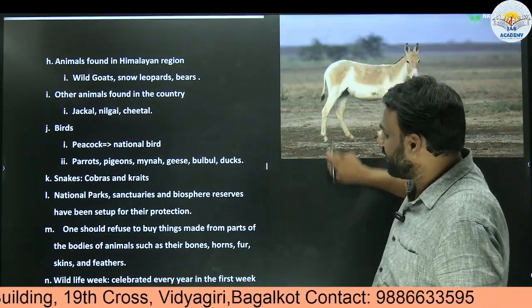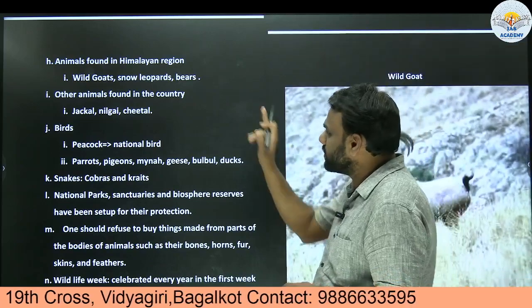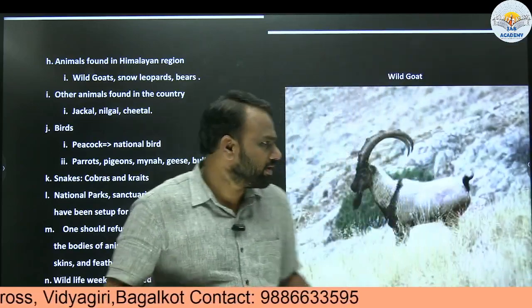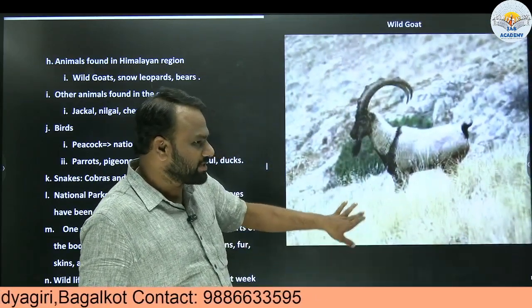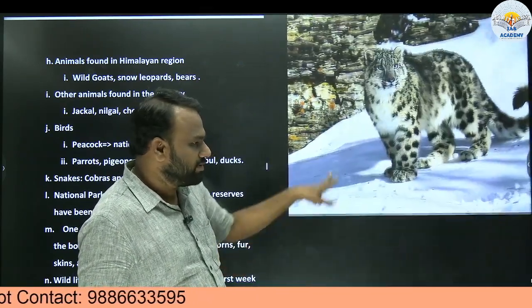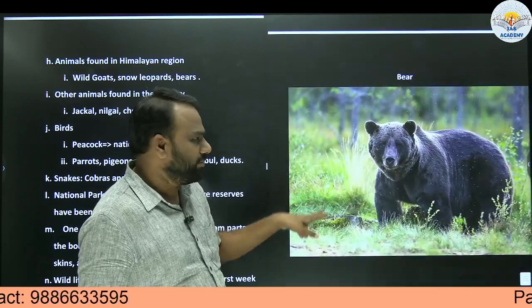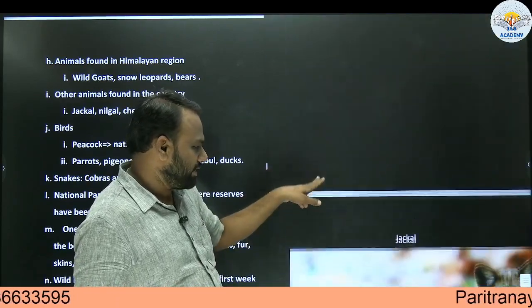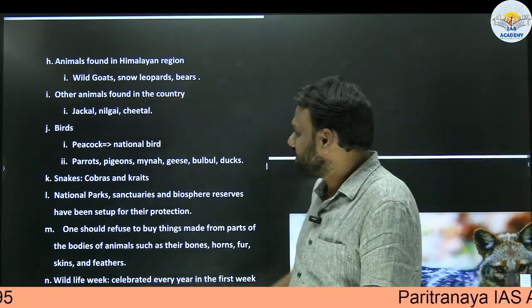So which are the animals found in Himalayan region? Wild goat, snow leopards and bears. Okay. Wild goat, it appears like this. Next, snow leopards. Next, bear. Okay, bear. So these are the animals found in Himalayan range. Next, jackal.